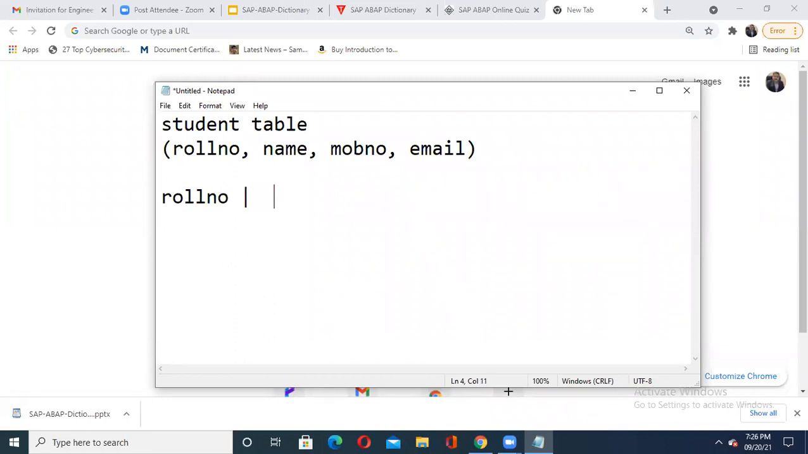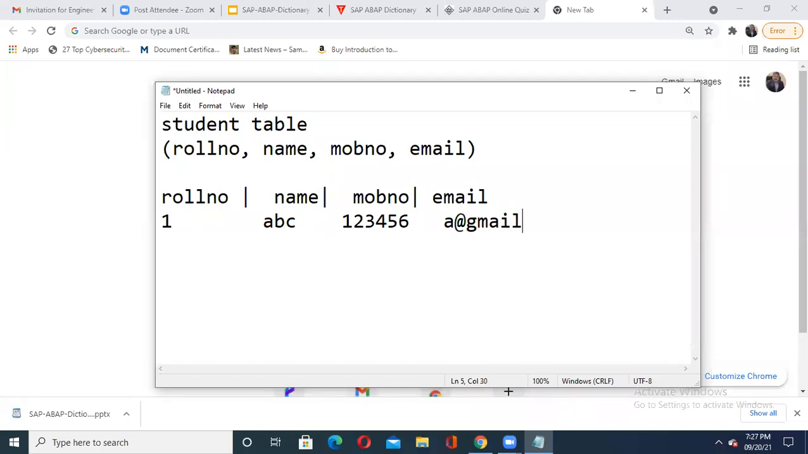First you will only get the column names. Mobile number will be the second column, then the last column is email. Then when the information is filled, suppose the first student has roll number 1, name ABC, mobile number 123456, and email ID a at the rate gmail.com. When I store the data this way in any table, the individual roll number, name, mobile number, or email represents an individual column. They are the columns.